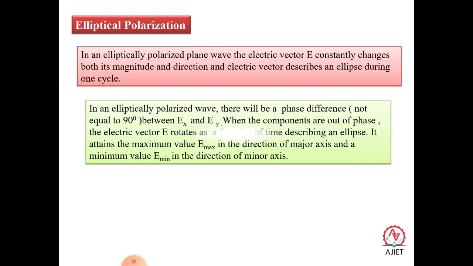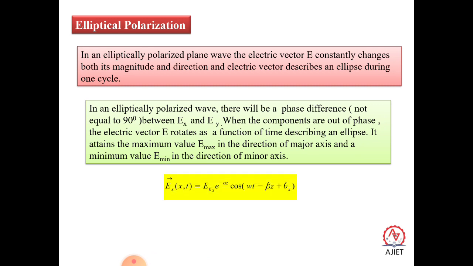In an elliptically polarized wave, there will be a phase difference not equal to 90 degrees between Ex and Ey. When the components are out of phase, the electric vector E rotates as a function of time, describing an ellipse. It attains the maximum value E maximum in the direction of the major axis, and a minimum value E minimum in the direction of the minor axis.